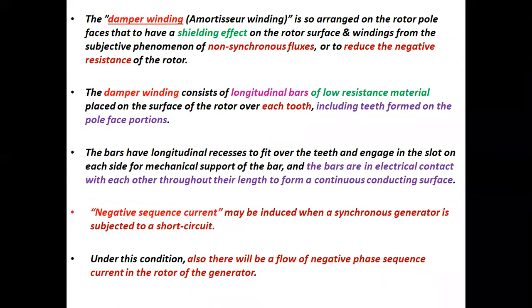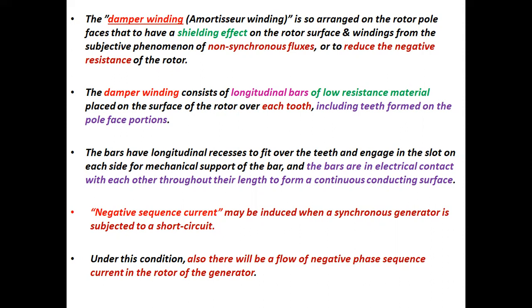The damper winding is also called armature winding. It is so arranged on the rotor pole faces as to have a shielding effect on the rotor surface and windings from the phenomenon of non-synchronous fluxes, or to reduce the negative resistance of the rotor.